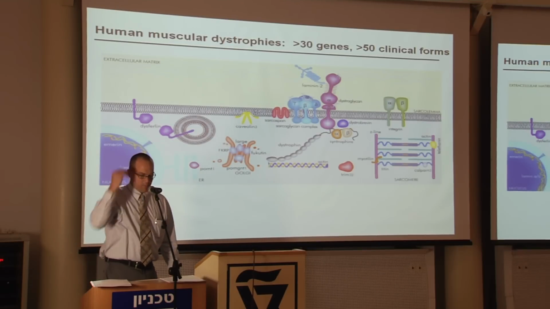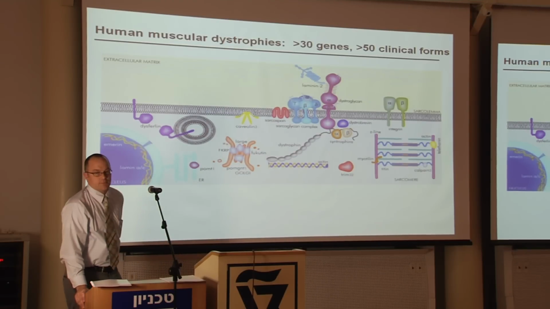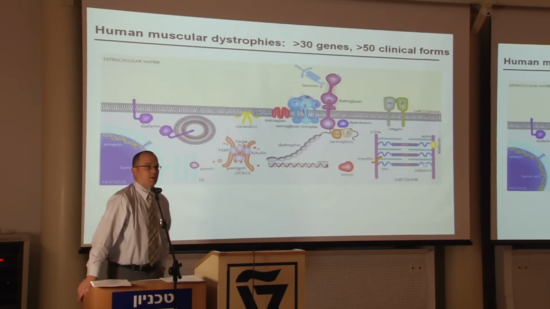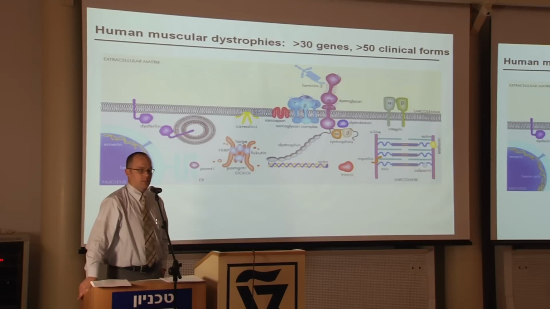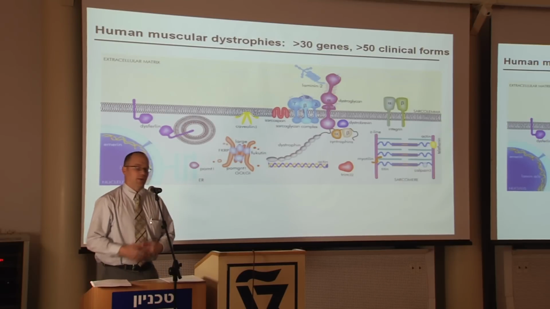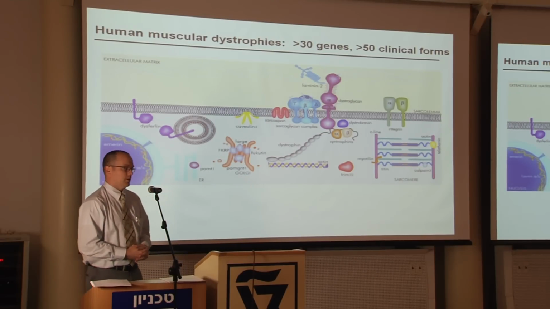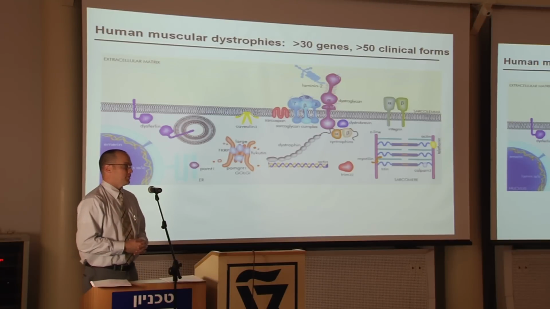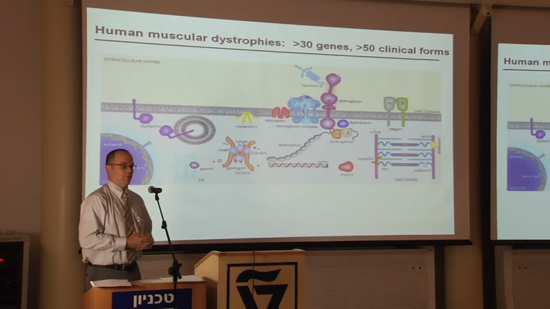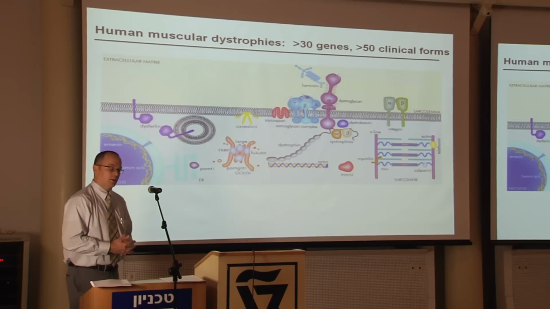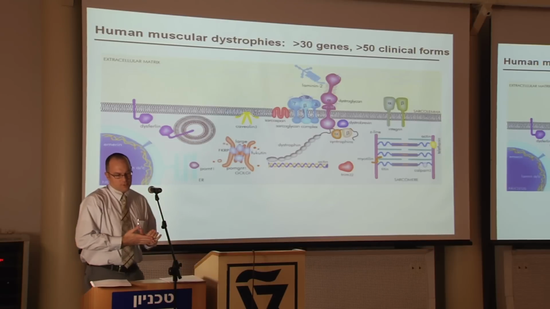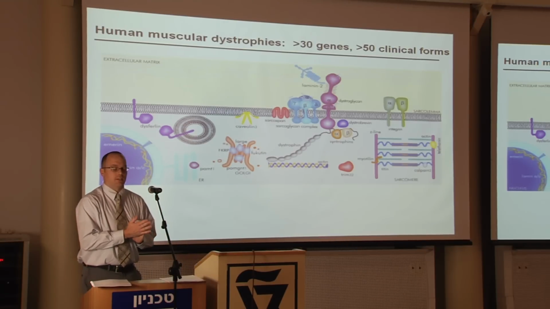Just for a brief primer on muscular dystrophies, muscular dystrophy is an inherited disease most prominently affecting skeletal muscle, where the patients develop weakness at a young age and then typically get progressively worse over their lifespan, lose ambulation, and often have early death before the second decade of life. And the causal mutations that cause muscular dystrophy are complex.